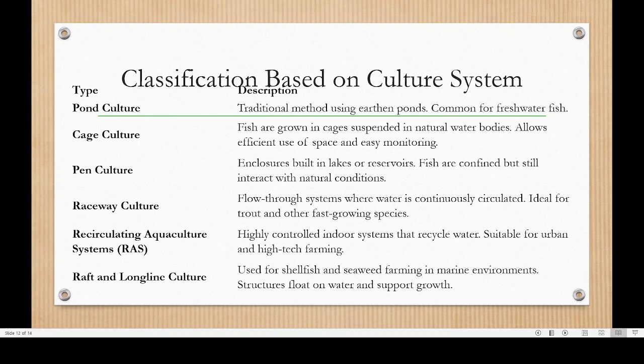That is, in a lake there will be this kind of cages, and it's the same. It's a modification of cage culture itself. Fish are still within a natural environment, but they cannot escape. That is known as pen culture. Then raceway culture, a flow-through system where water is continuously circulated. Ideal for trout culture. I think I will show you a picture of that.